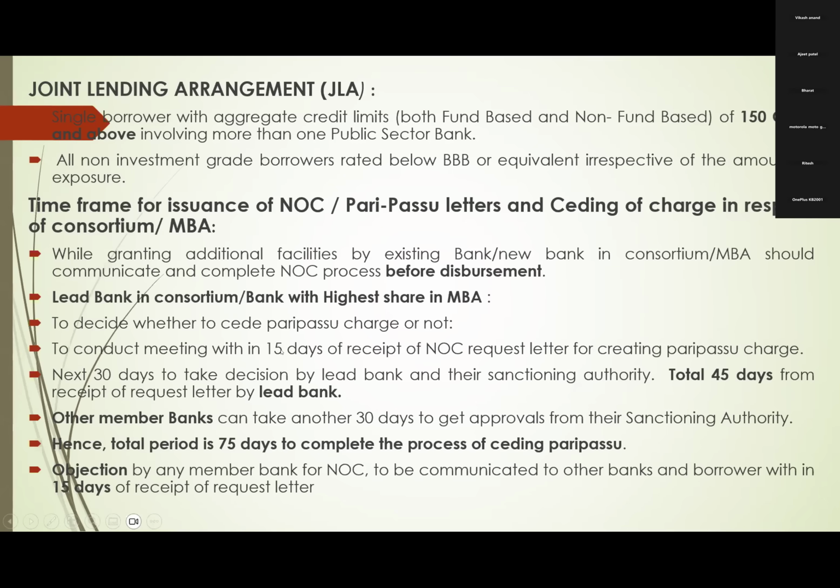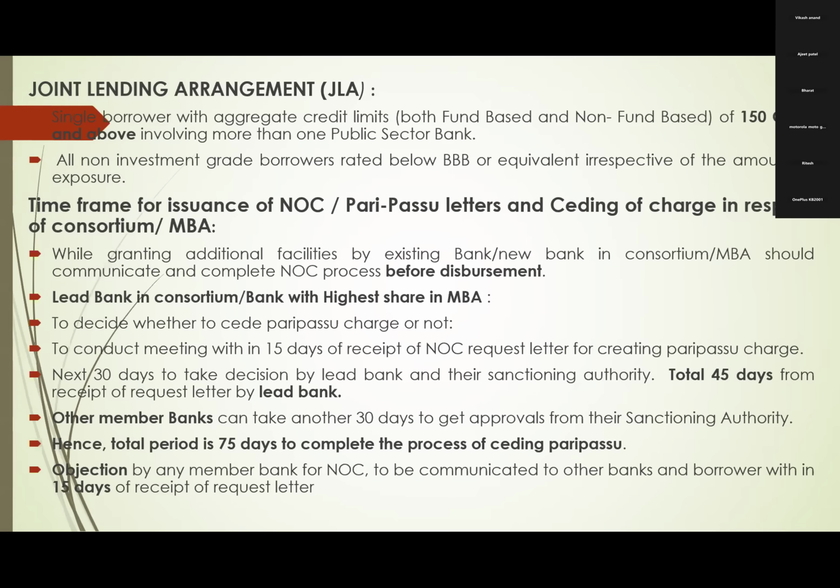From the date of receiving the borrower's letter for additional finance, within 15 days the lead bank has to conduct a meeting. If in the meeting they decide not to give NOC, they can reject it. So for rejection, the maximum time is 15 days.